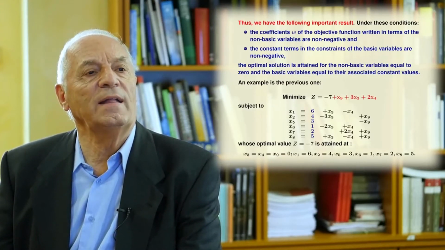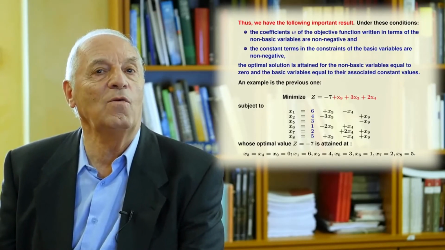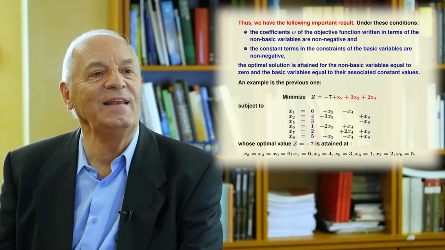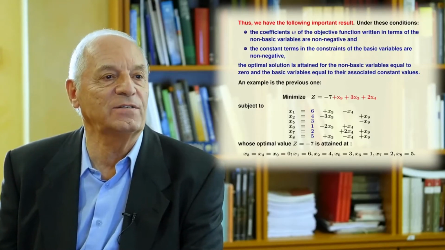We want to transform our problem to a particular form such that you immediately are able to say the solution without any calculations.